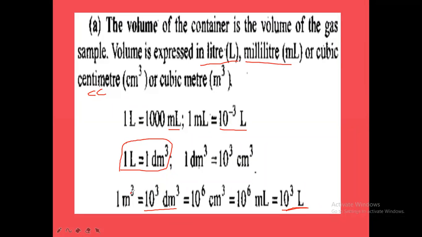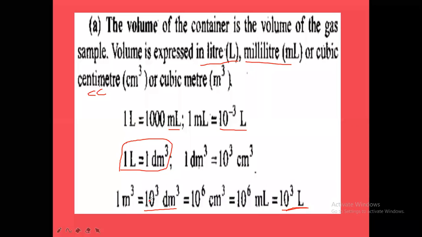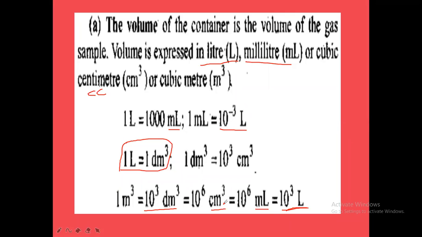Therefore, 1 meter cube is equal to 1000 liters, therefore 1000 decimeter cube. Here it is 10 power 6 ml or 10 power 6 centimeter cube, because we know 1 cc, 1 cubic centimeter, is equal to 1 ml. So 10 power 6 centimeter cube is nothing but 10 power 6 ml.